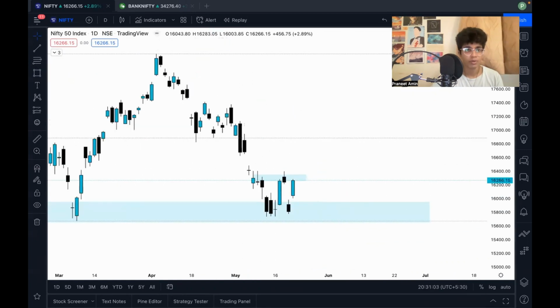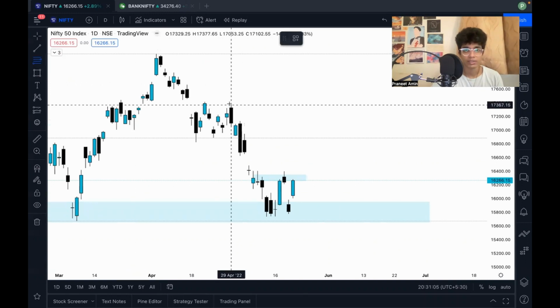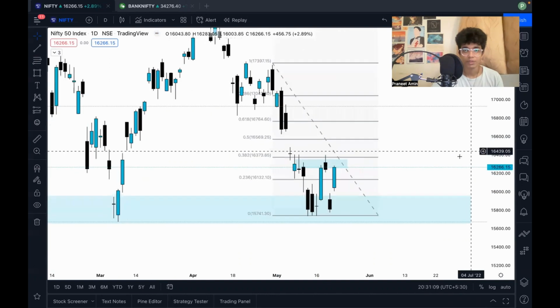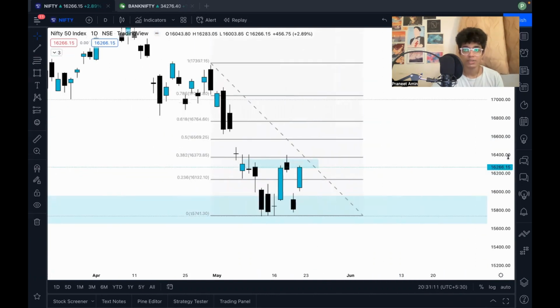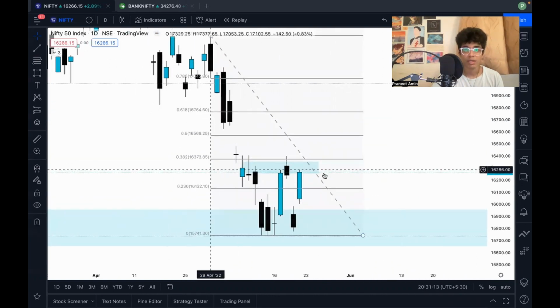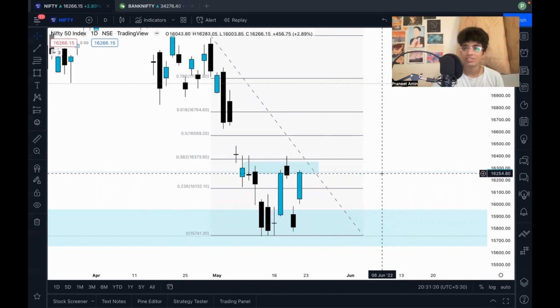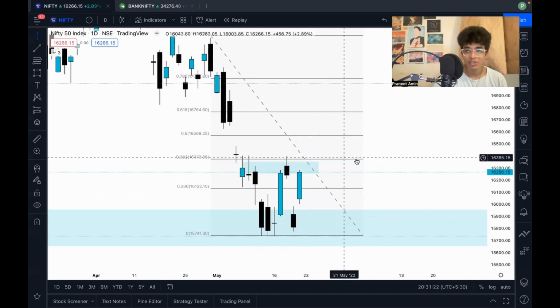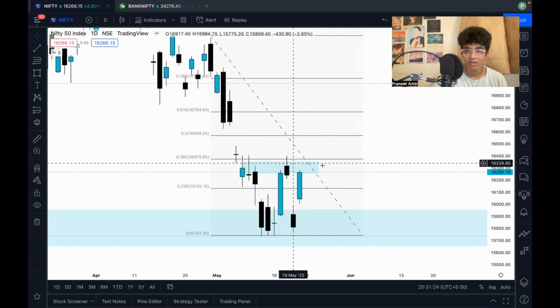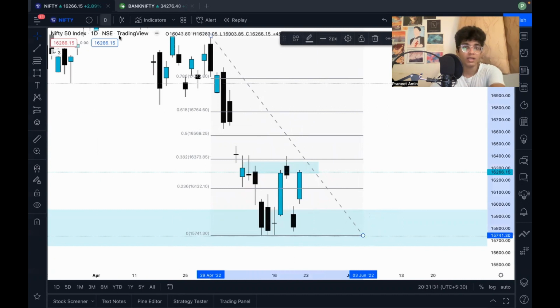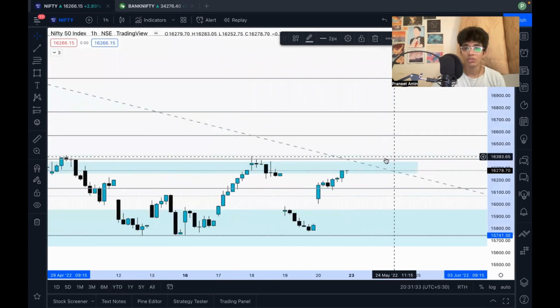We use Fibo, and how I use Fibo is I take this high and this low. So do you see the resistance coincides with the 0.382 level? And what is the 0.382 level? It's 16,380. And the nearest round number is 16,400. So this region for me, 16,400, is the nearest resistance, this Fibonacci. All of this tells me that this is a very good level to go short at.